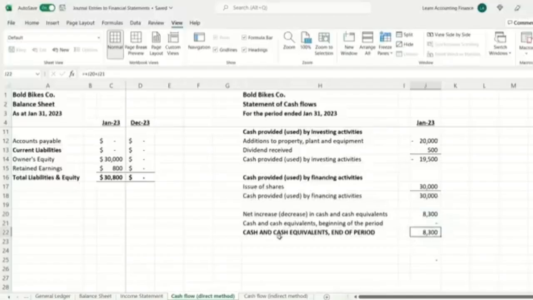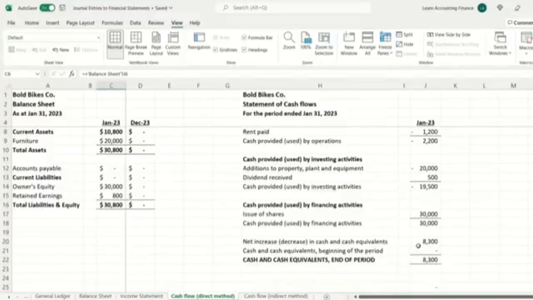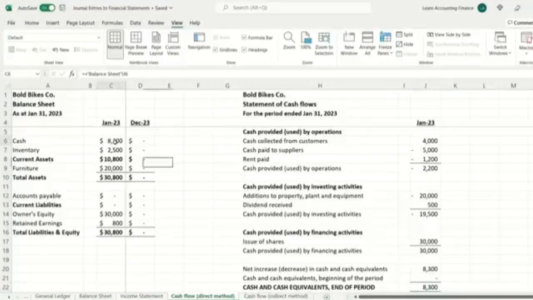This amount, cash and cash equivalents at the end of the period, would match your cash and cash equivalents balance in the balance sheet at the end of that period. So in this case, you can see it matches. Let's say in the month of January, the company had further cash flows. Then all of those further cash flows will also be added, and your total cash and cash equivalents balance at the end of the period will always match what you see in the balance sheet.